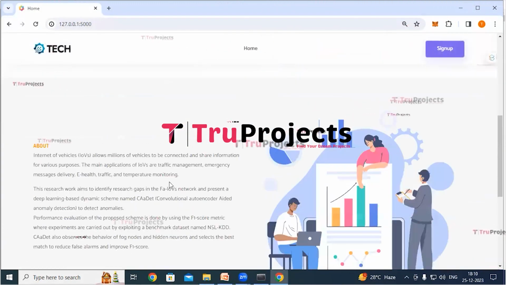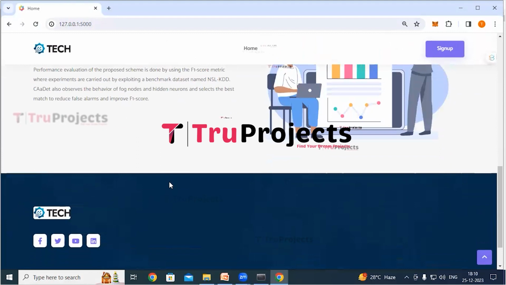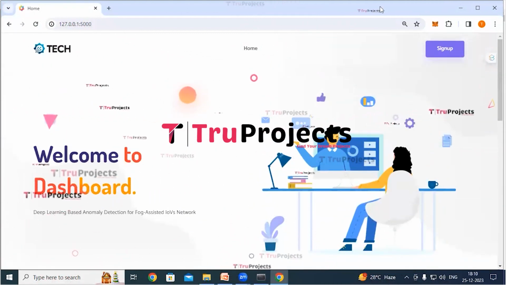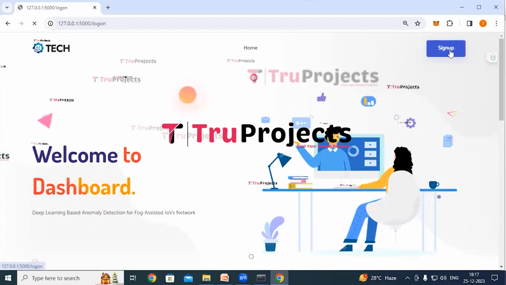So the home page of the project has been displayed in the browser. This is the front end built using Flask framework. So here we can see a sign up link. Click on it.